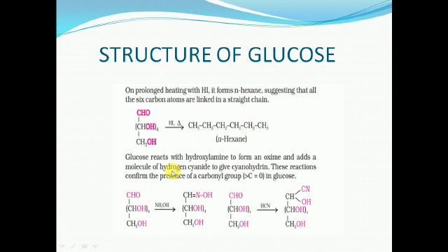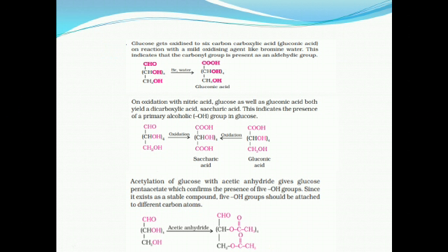The second evidence is that when glucose is made to react with hydroxylamine, that is NH2OH, it forms the oxime. So here it has formed glucose oxime. And when it is made to react with HCN, it forms glucose cyanohydrin. So what is proved by these two reactions? These two reactions confirm the presence of a carbonyl group in glucose.